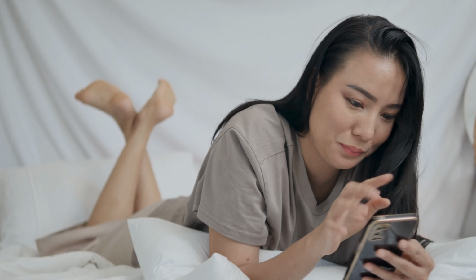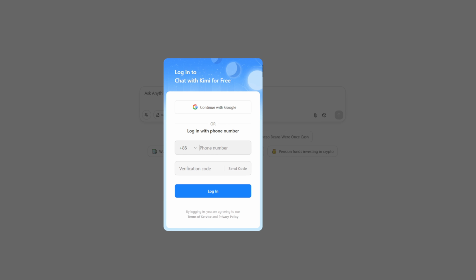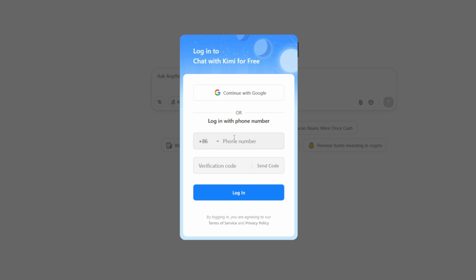The one limitation? To sign up on kimi.com, you currently need a Chinese mobile number. There's no email-based registration or third-party login. For global users, this presents a barrier, but there is a workaround.